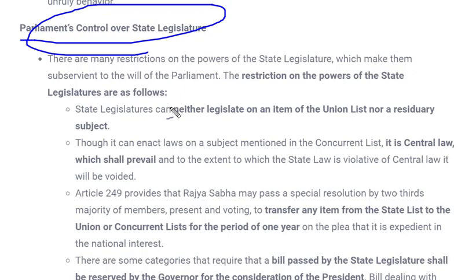So as we know, India is a big country, and it was very difficult to control India from one place. That's why this federal form of government was adopted. But again,